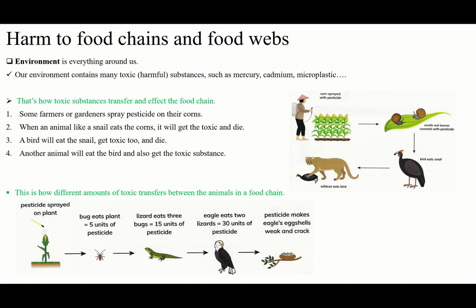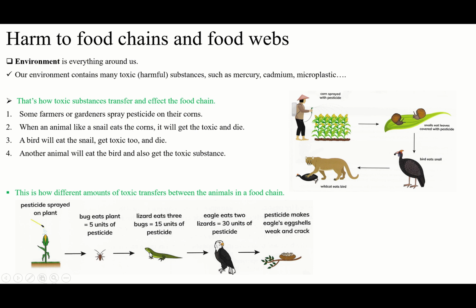How will this toxic damage the bird? How will it kill the bird? In this way: the pesticide is sprayed on the plant, then a bug, or we can say an insect, eats the plant and will get 5 units of pesticide. This insect will eat the corn or the plant, whatever it is, and will get 5 units of the pesticide.